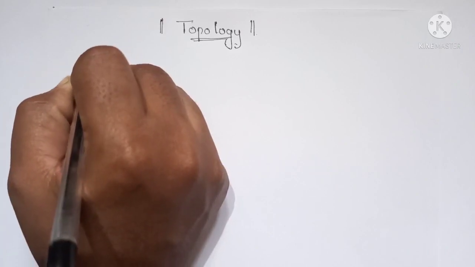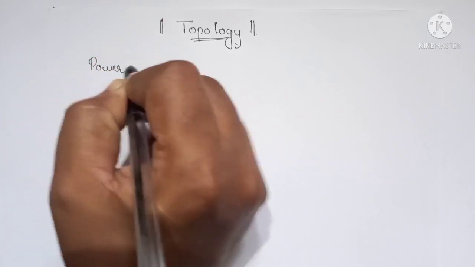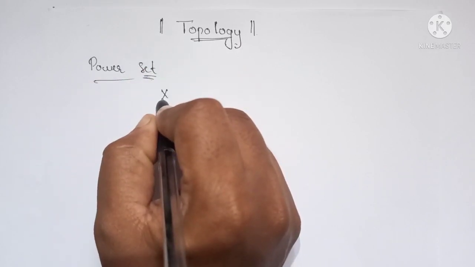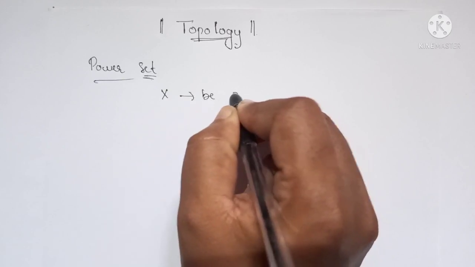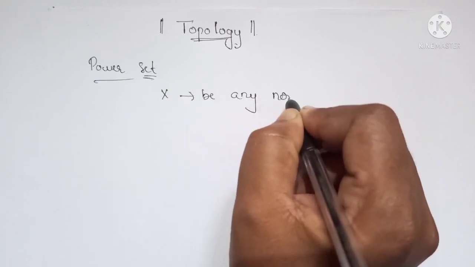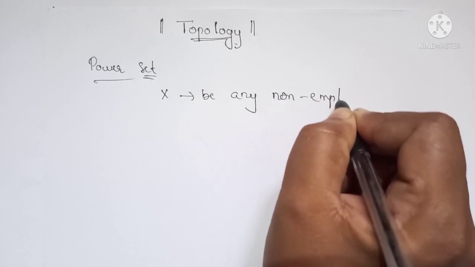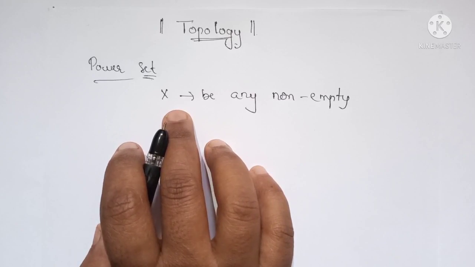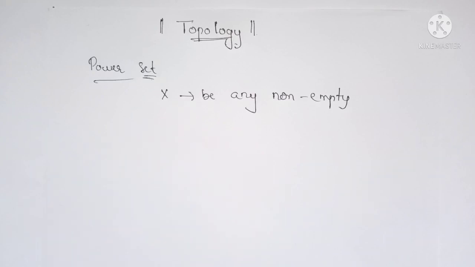So what do we mean by power set? Let X be any set. It may be any non-empty set. Then we may have many subsets of this set. The collection of all those subsets is called the power set of X. That is, the family of subsets, or collection of all subsets, is called the power set of X.